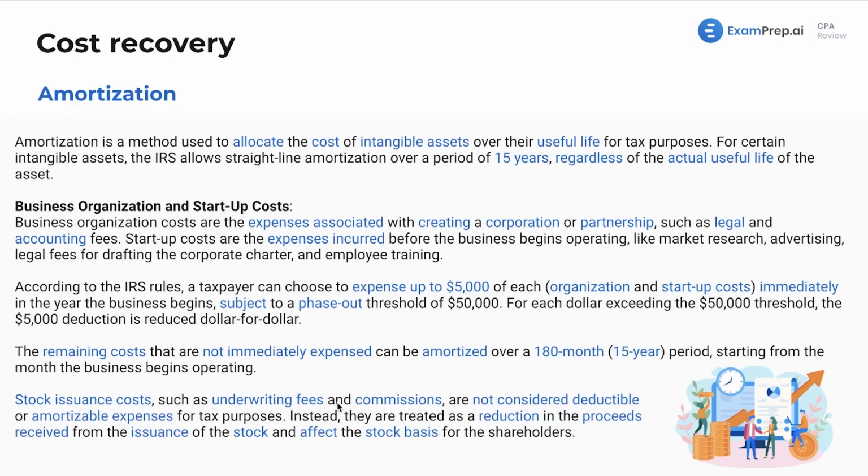They try to get you to include these sort of costs. Really, we're thinking costs that are necessary and specific to get the entity ready, up and going. And the IRS is just determining that raising capital, which is essential for a business, but the IRS is essentially saying here, money you are spending to raise capital through stock issuance, underwriting fees, commissions, these are not going to be included here. They're treated differently.